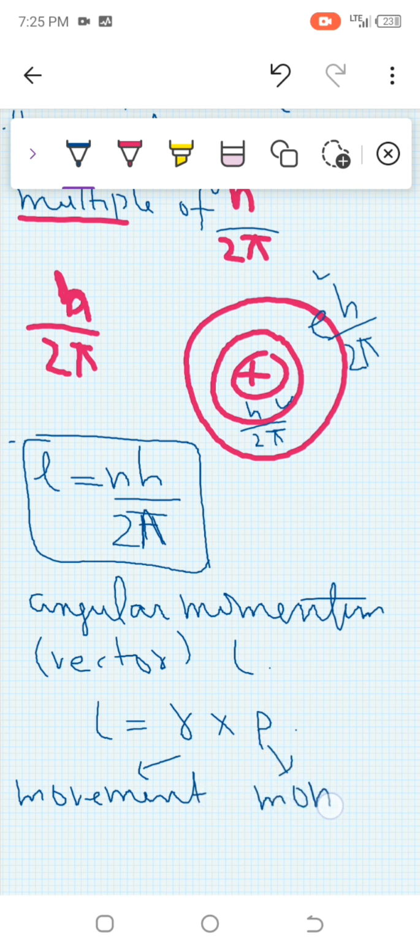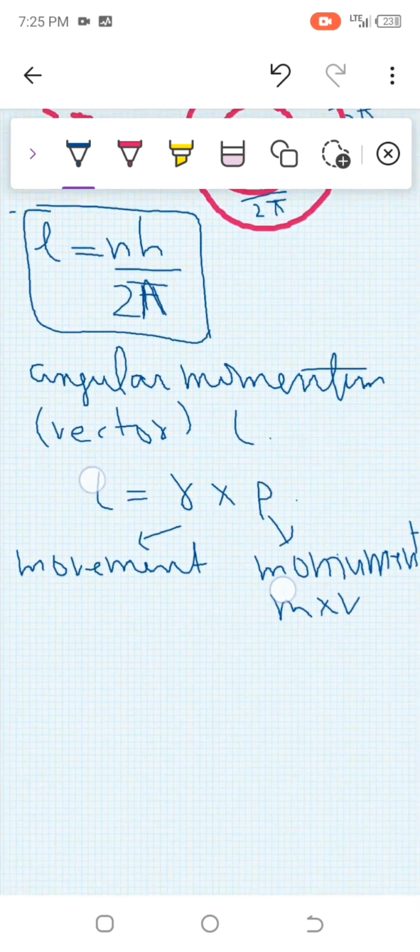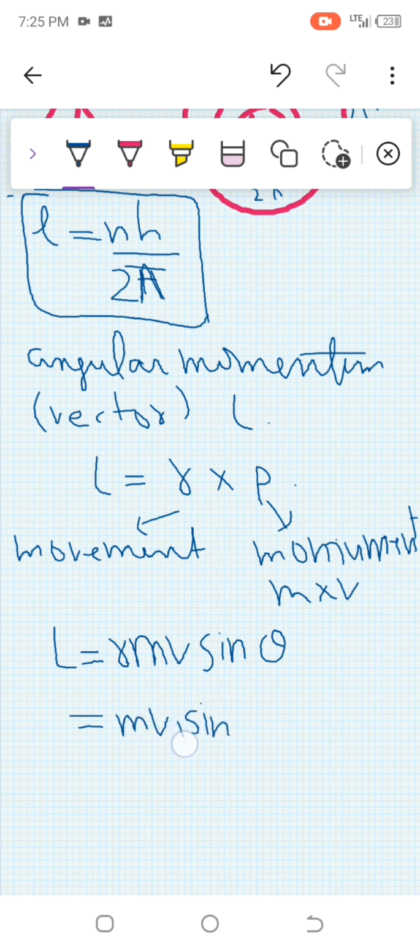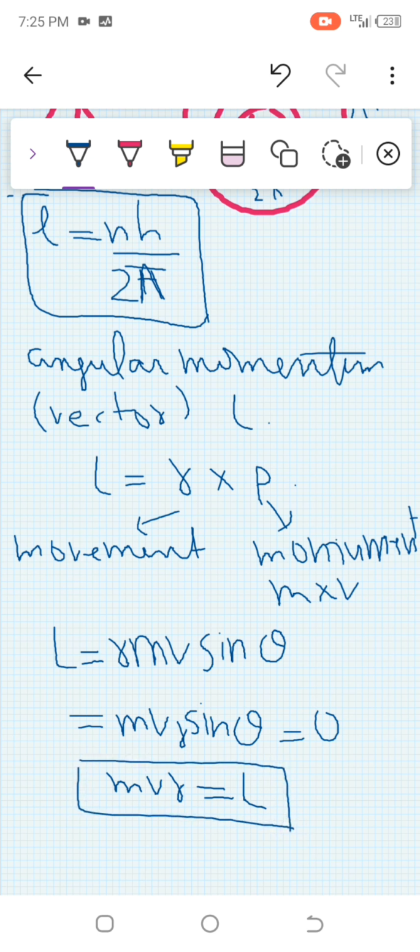Momentum is the product of mass and velocity. So L is equal to r m v sin θ. As we know, this is a vector quantity. After that, mvr sin θ, where θ is 90 degrees, so sin θ is 1. So mvr is equal to L. Angular momentum L is equal to mvr.